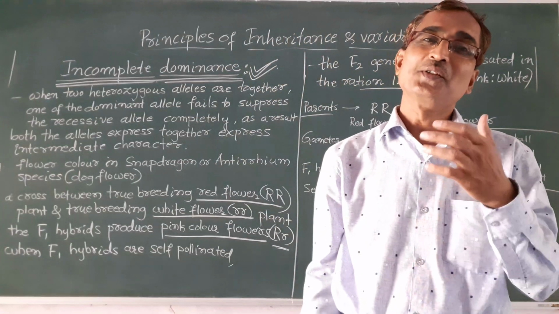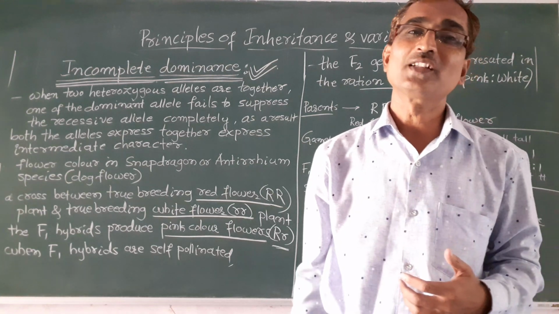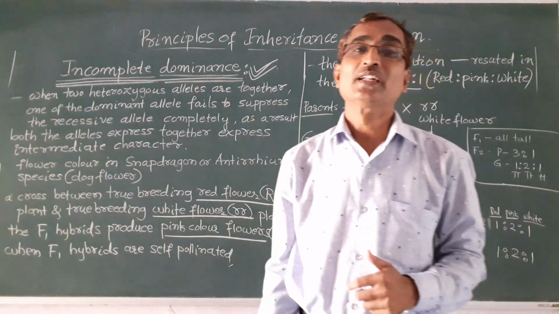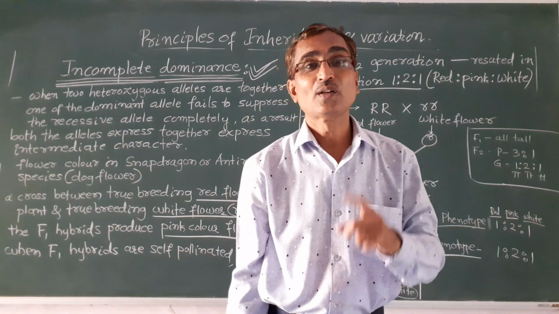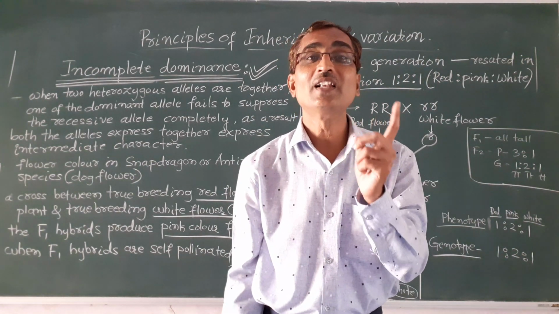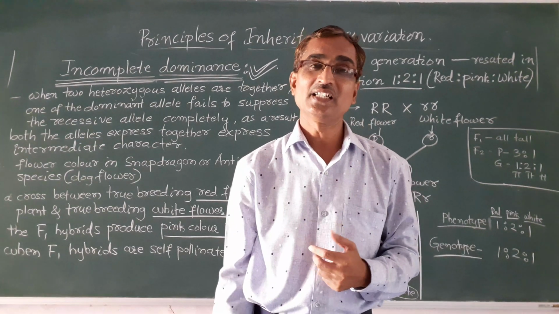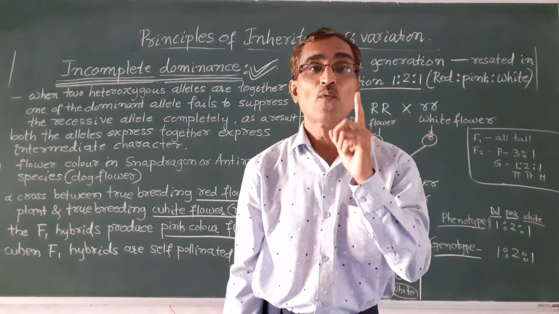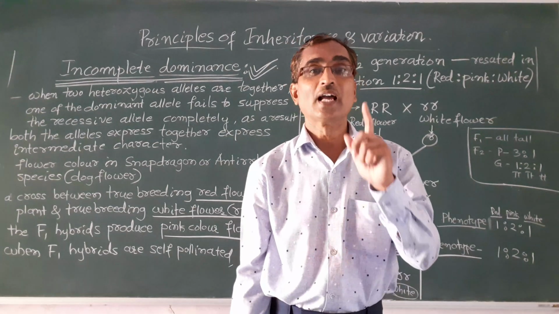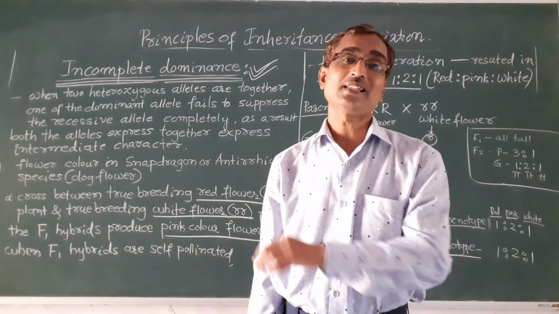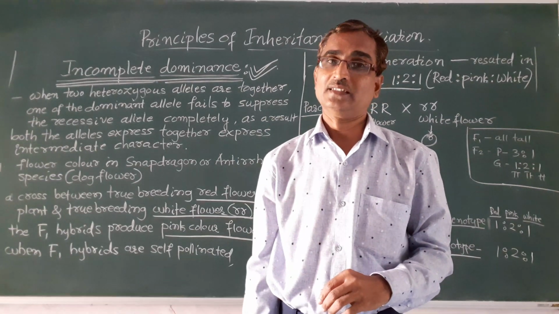You see, usually the Mendelian law of dominance says that when there are two alleles, only one allele will express. When they are in a heterozygous condition, only one allele expresses itself completely and suppresses the other allele.